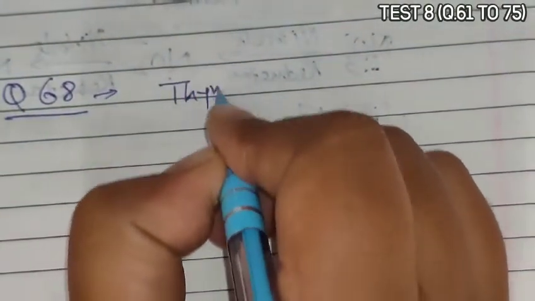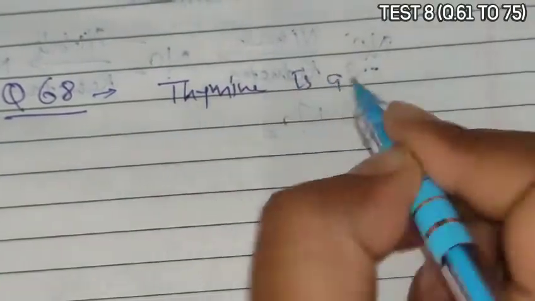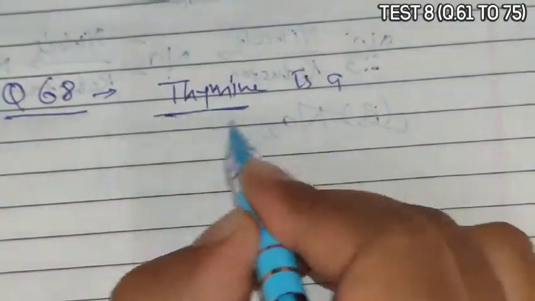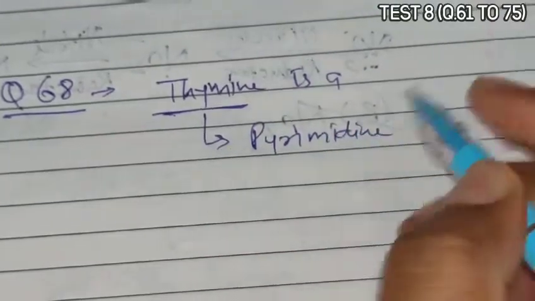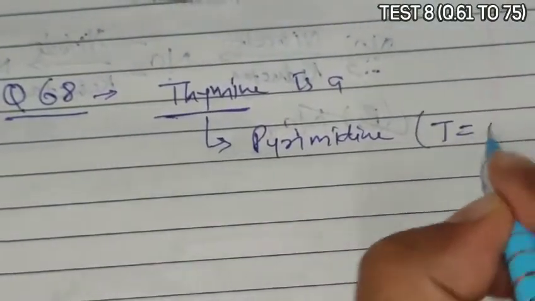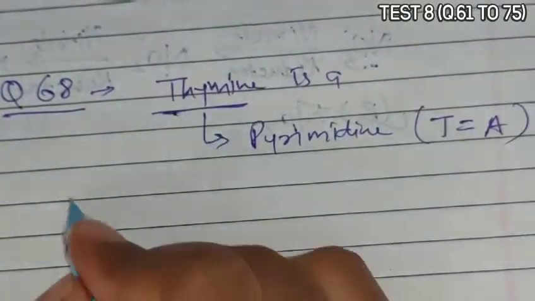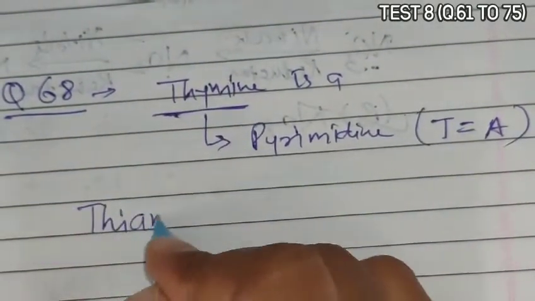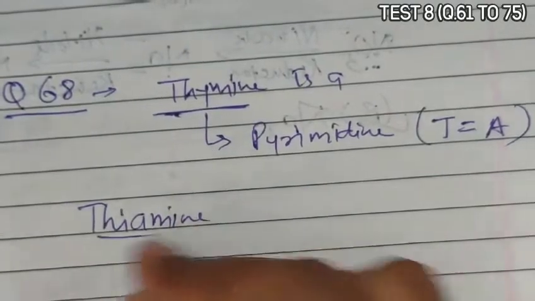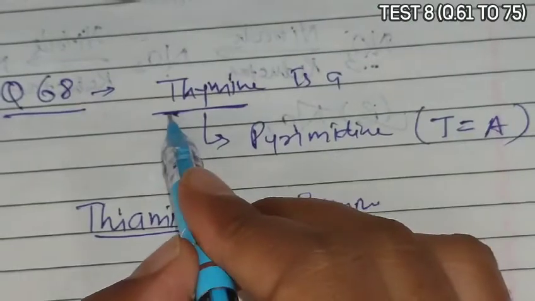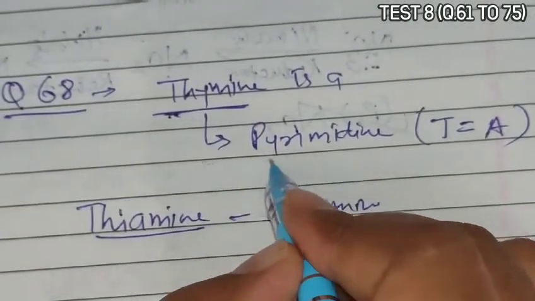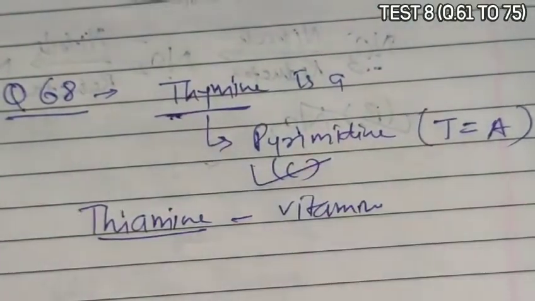Next is question 68. Question 68 asks that thymine is a. Now we remember, thymine is a pyrimidine. Thymine pairs with adenine. Another similar word is thiamine, and that is nothing but a vitamin. So we remember, thymine is a pyrimidine. So option C becomes the correct answer.